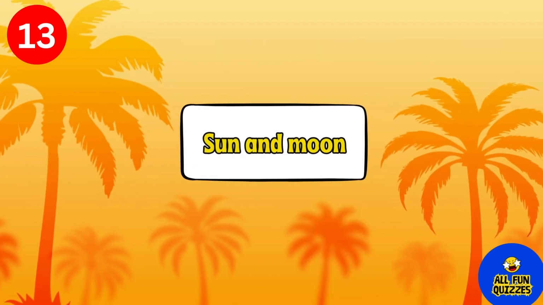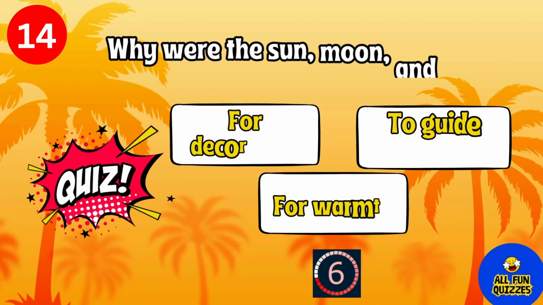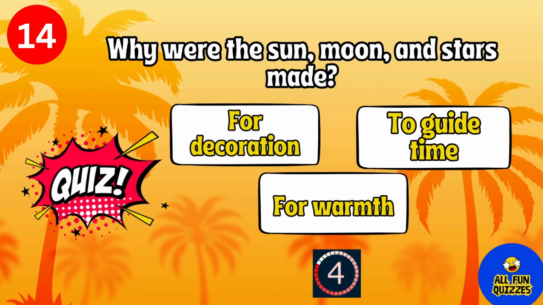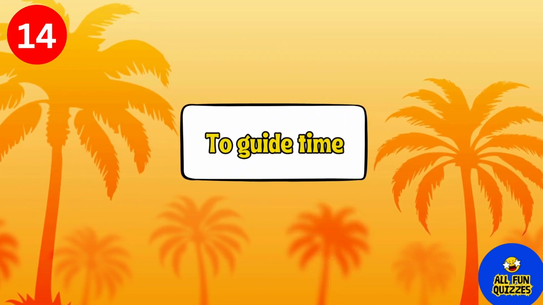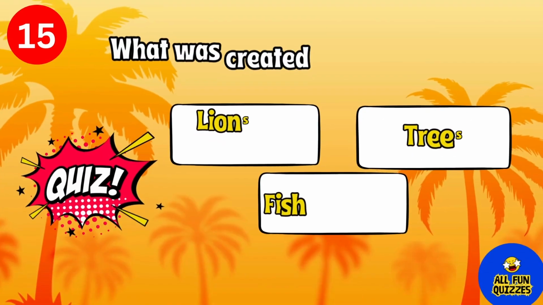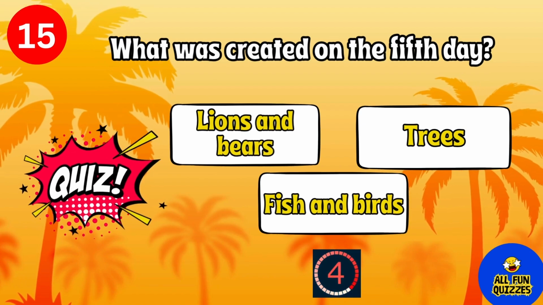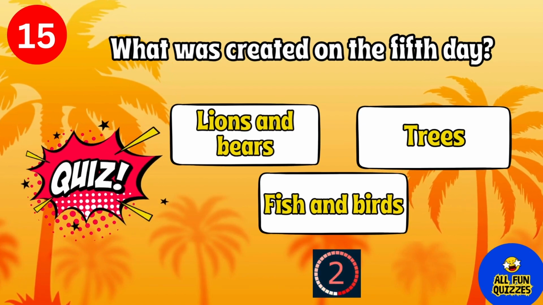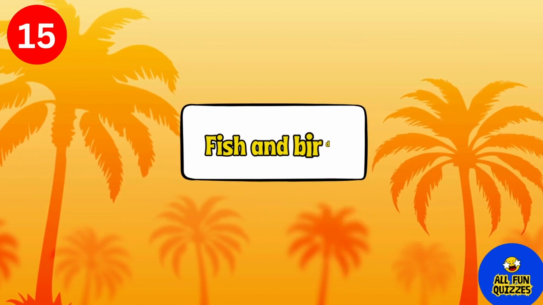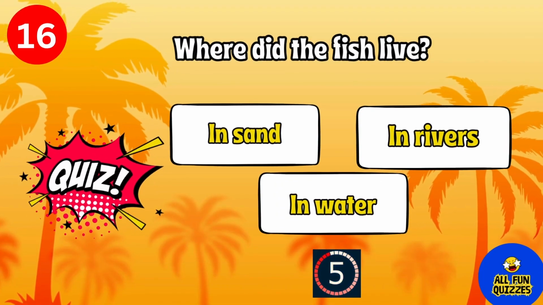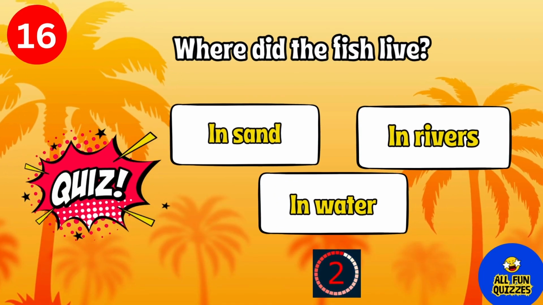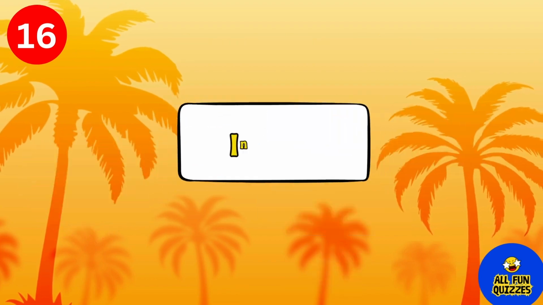Sun and moon. Why were the sun, moon, and stars made? To guide time. What was created on the fifth day? Fish and birds. Where did the fish live? In water.